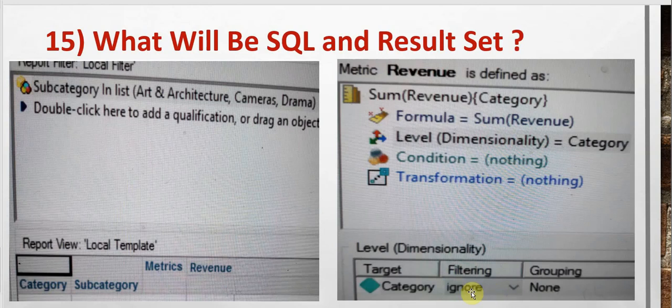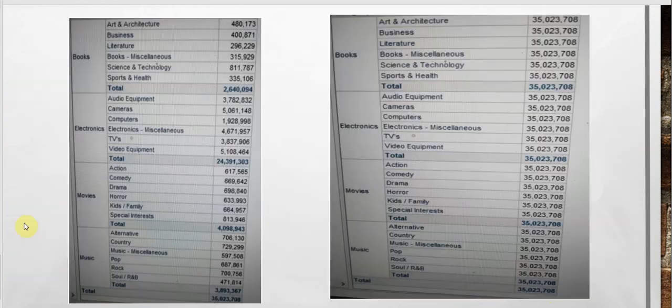Now our next question, the filtering is set to ignore and grouping is none. In that case, since the filtering is set to ignore, we'll get all the values for books, electronics, movies, and music, and the total value for this, that is here 3502378, gets repeated for all.